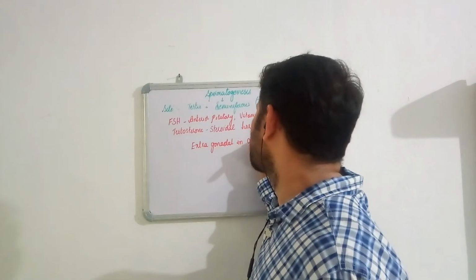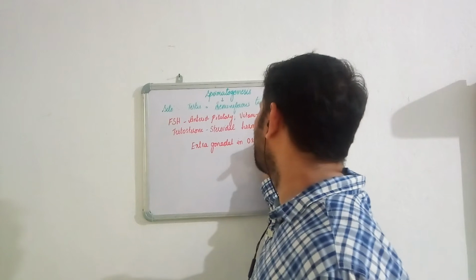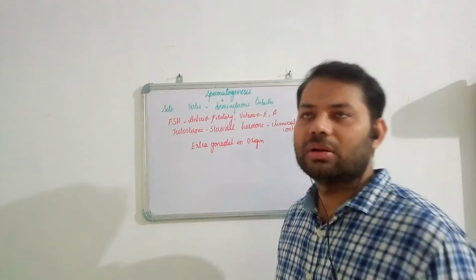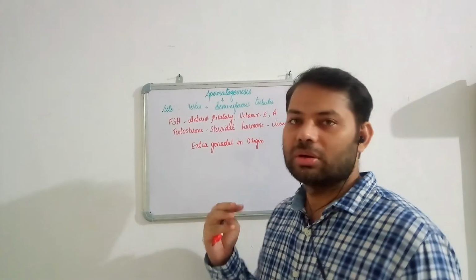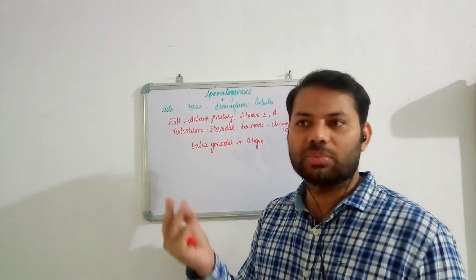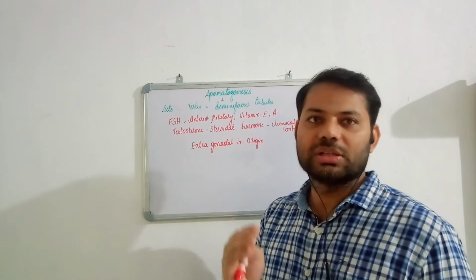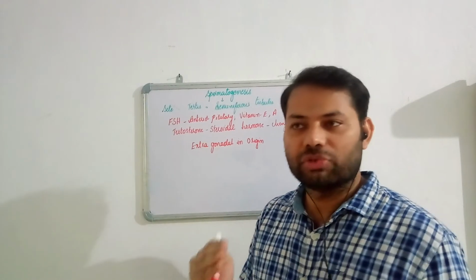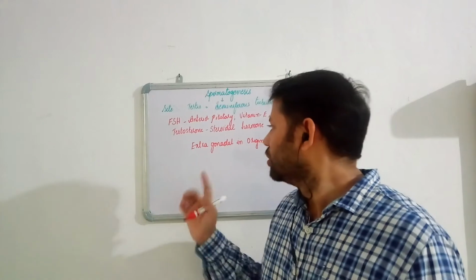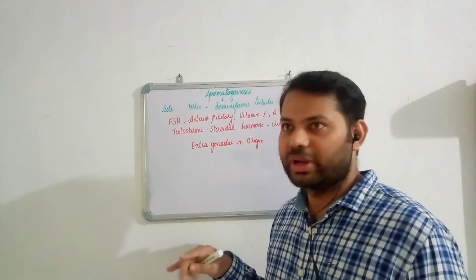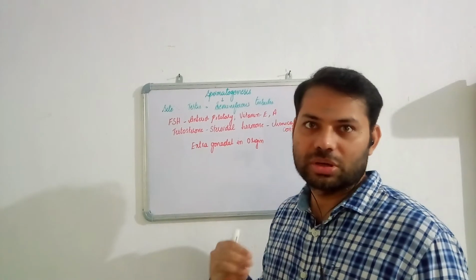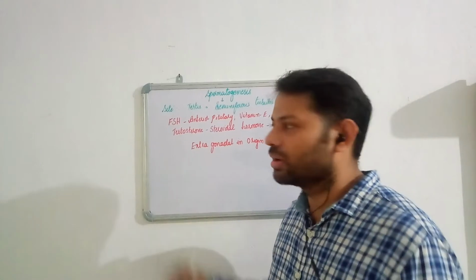Extragonadal in origin. What is the meaning of this term? They are extragonadal in origin. It means that the precursor cells responsible for the process of spermatogenesis, though they are present in the gonads, did not originate there. The origin is not the gonads; they are extragonadal in origin.